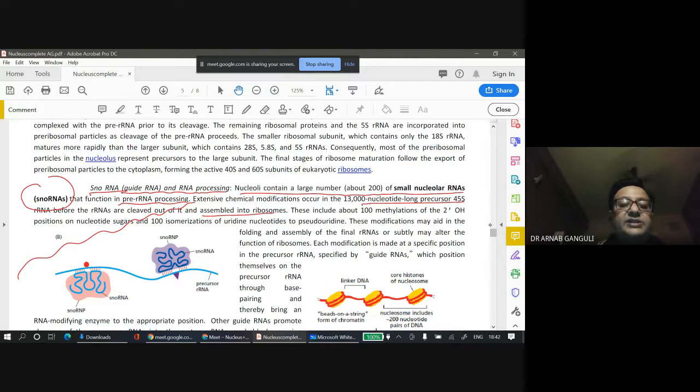For that, this small RNA, snoRNA, binds to these particular regions, and some chemical modifications take place. As a result, there is a cleavage from here. So small nucleolar RNA is responsible for this. Remember that this is responsible for RNA processing. Processing means breaking down of this big RNA into smaller ribosomal RNA.